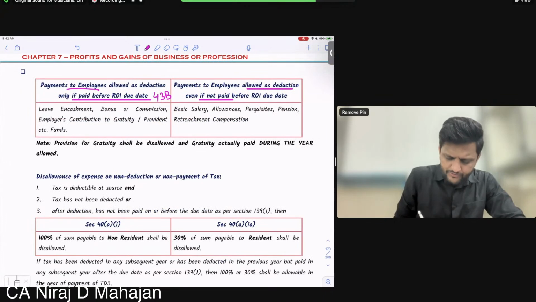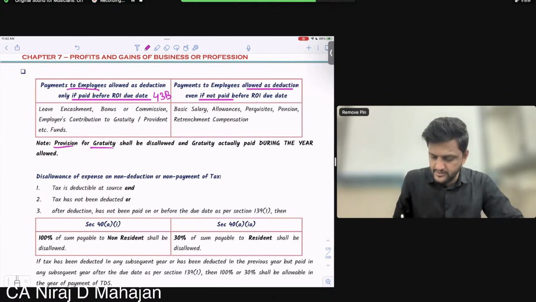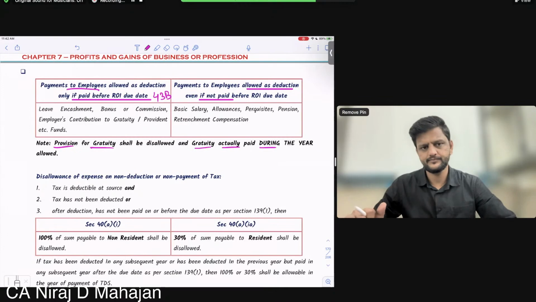And this also we have covered. Provision for gratuity is not allowed. Gratuity actually paid is allowed. Clear till here? That also we have covered.